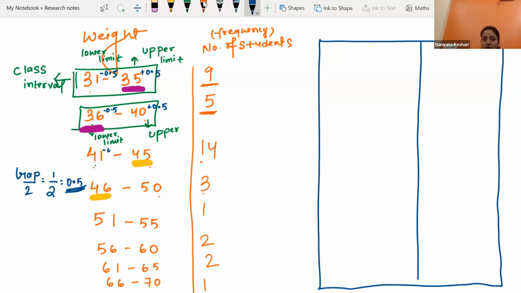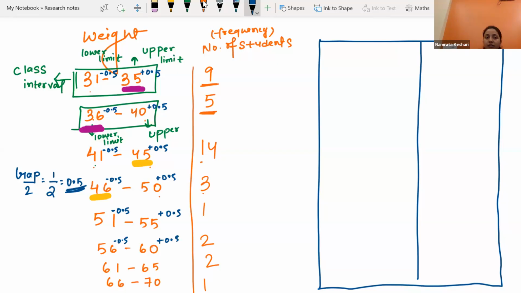Again, I am repeating: in each and every class interval, from the lower limit we subtract 0.5 and to the upper limit we add 0.5. We will keep doing like this and write it in the new table.